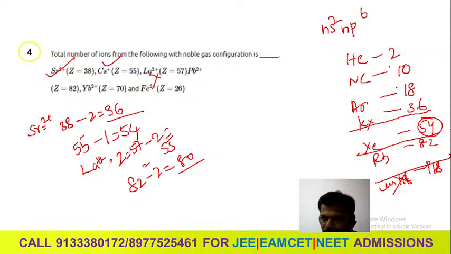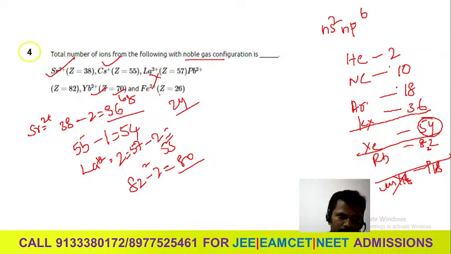It is not related to the noble gas electron configuration. In the same way, iron also and ytterbium also. This will get 68, this will get 24. These are not. Only these two have the noble gas electron configuration, with the number of electrons 54 and 36. So what is the answer? The number of ions is 2. One is strontium 2 plus, then cesium plus. This is the answer you will get.